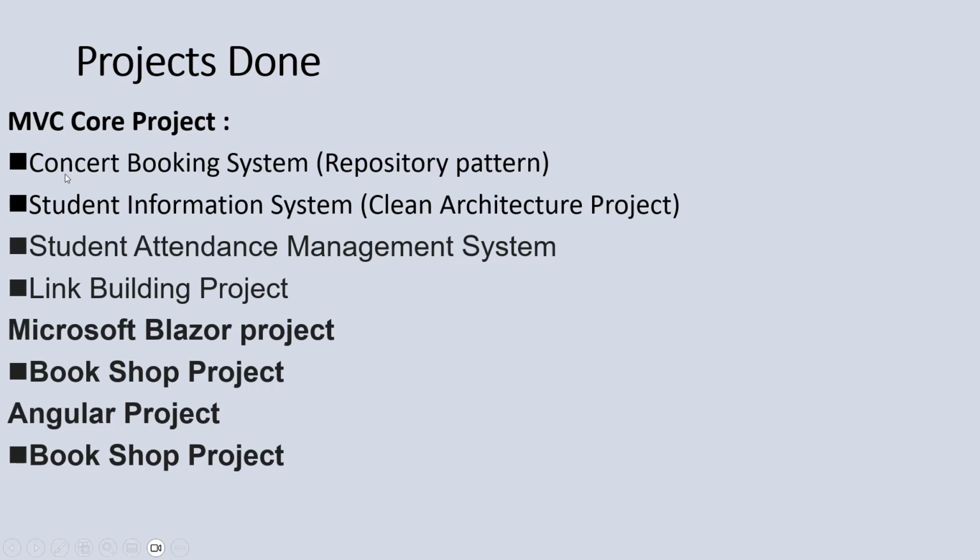The MVC Core projects include a concert booking system, with the fundamentals videos also, based on the repository pattern; a student information system, which is a clean architecture project; a student attendance management system; and a link building project. These are the projects I have done in ASP.NET Core MVC, based on .NET 6 and 7.